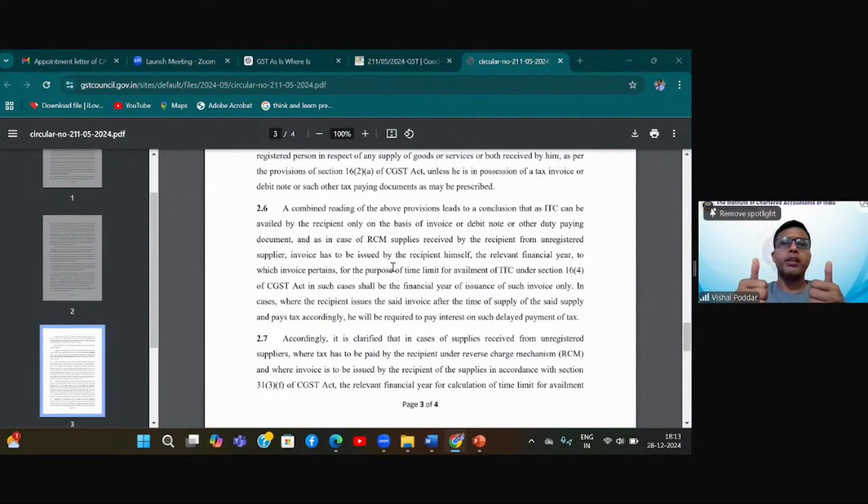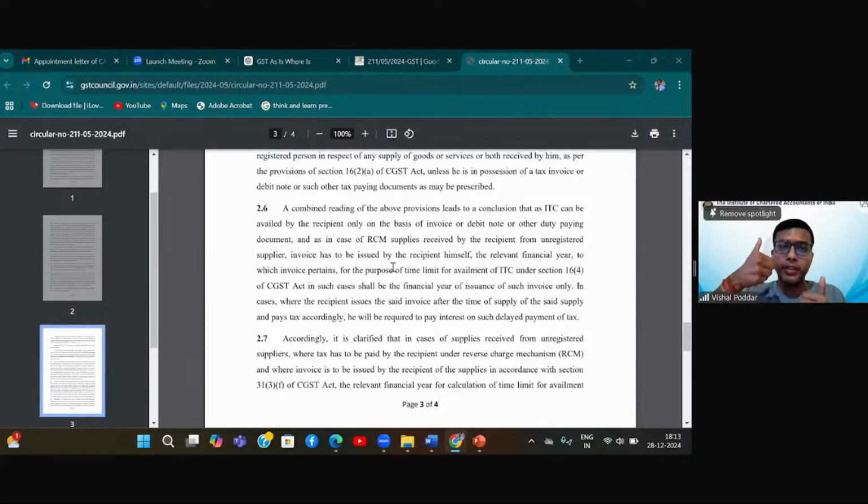And for making the payment of tax, you need to report that transaction in your GSTR 3B, plus you need to follow the time of supply. Both these things happened in December 22, but you failed to generate a self-invoice. So this circular is giving you a relief by saying that you generate the self-invoice now and take credit, but this remains the same.